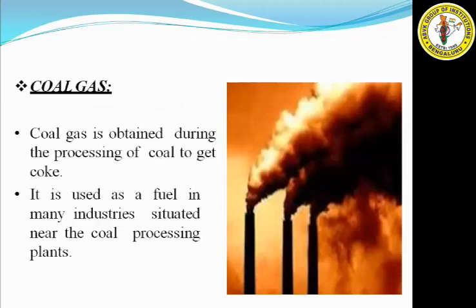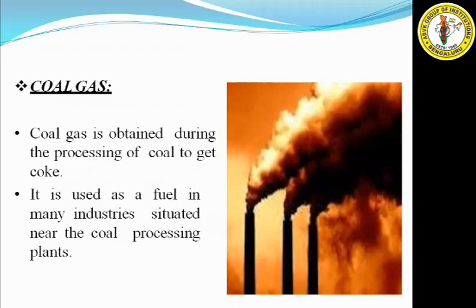Next, you have coal gas. Coal gas is obtained during the processing of coal to get coke. I told you, coal is a mixture of products. When you refine or process the coal, you will get three main substances: coke, coal tar, and coal gas.